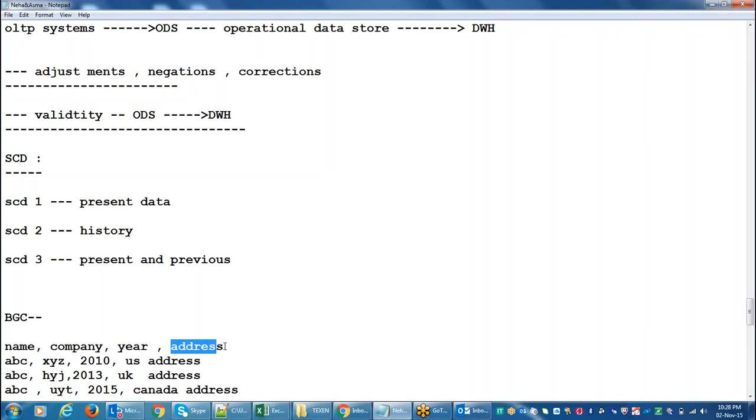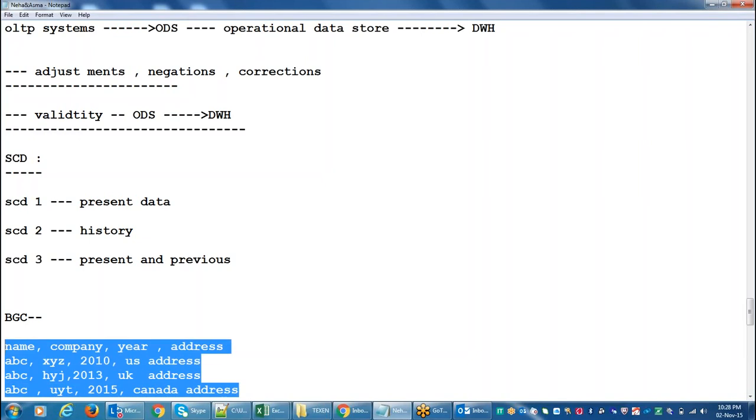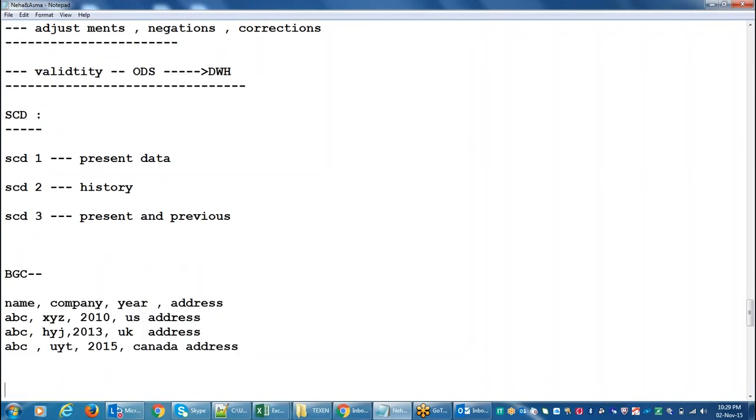Whenever the data changes in the source system, how are we capturing the data into the dimension tables? Here we are maintaining complete history in the dimension tables, so we call this an SCD2 type dimension. SCD2: complete history.